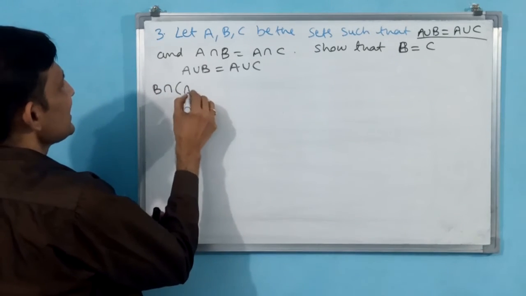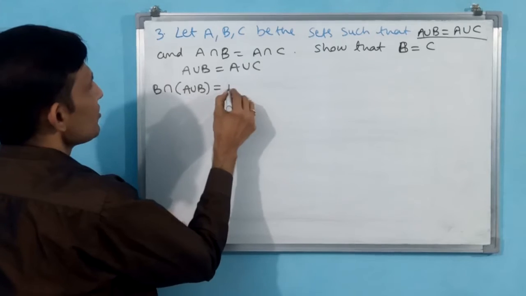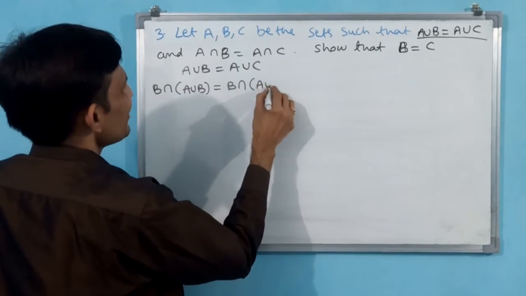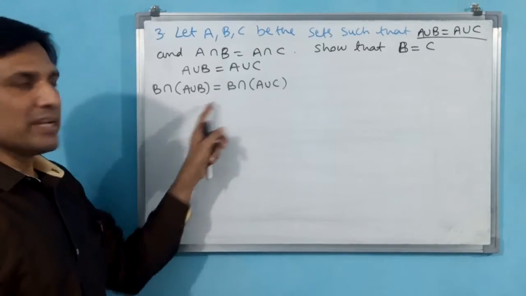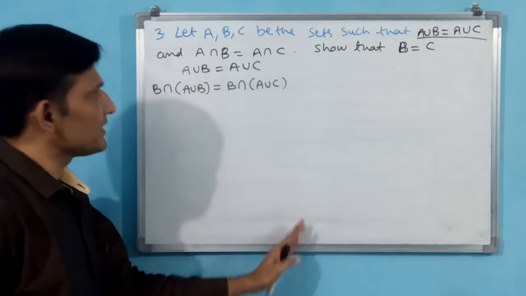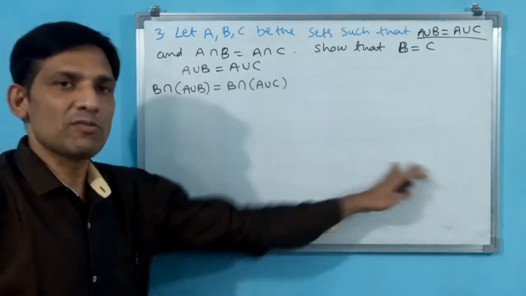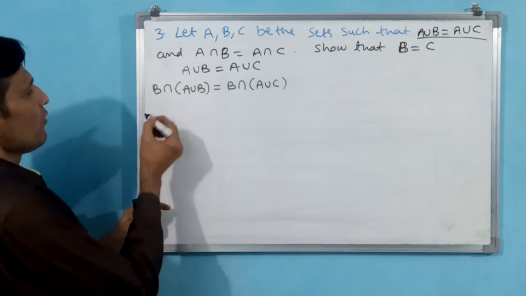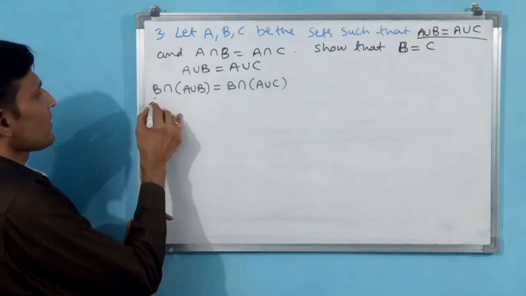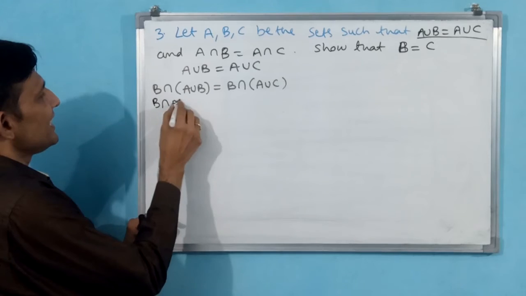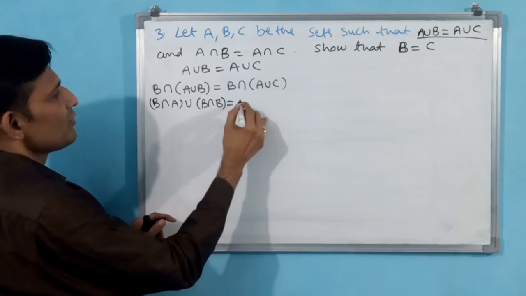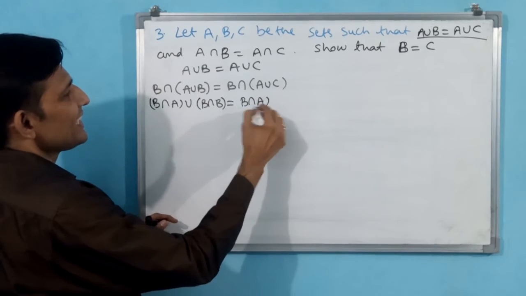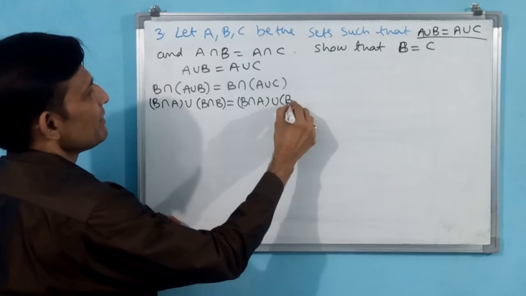B intersection (A union B) is equal to B intersection (A union C). Okay, on both sides I have taken B intersection. First I take B intersection, afterwards I will take C intersection. We will see what result is going to come. Okay, distributive law: (B intersection A) union (B intersection B) is equal to (B intersection A) union (B intersection C).